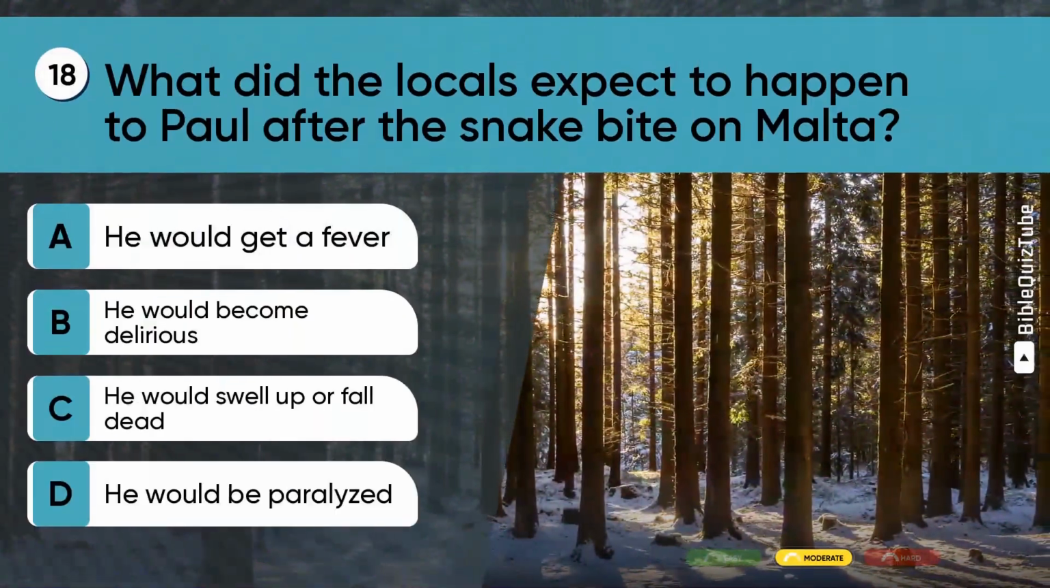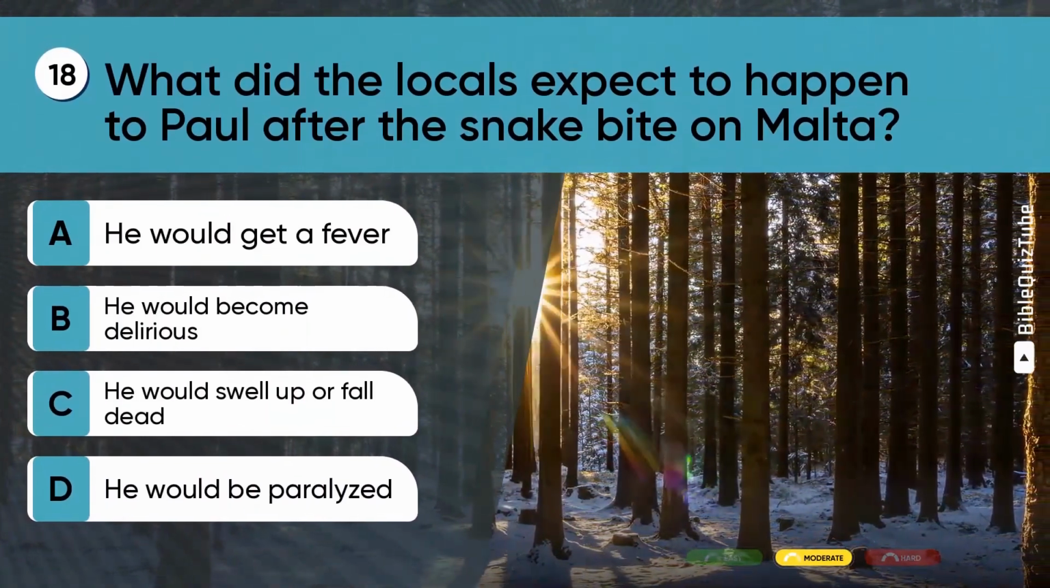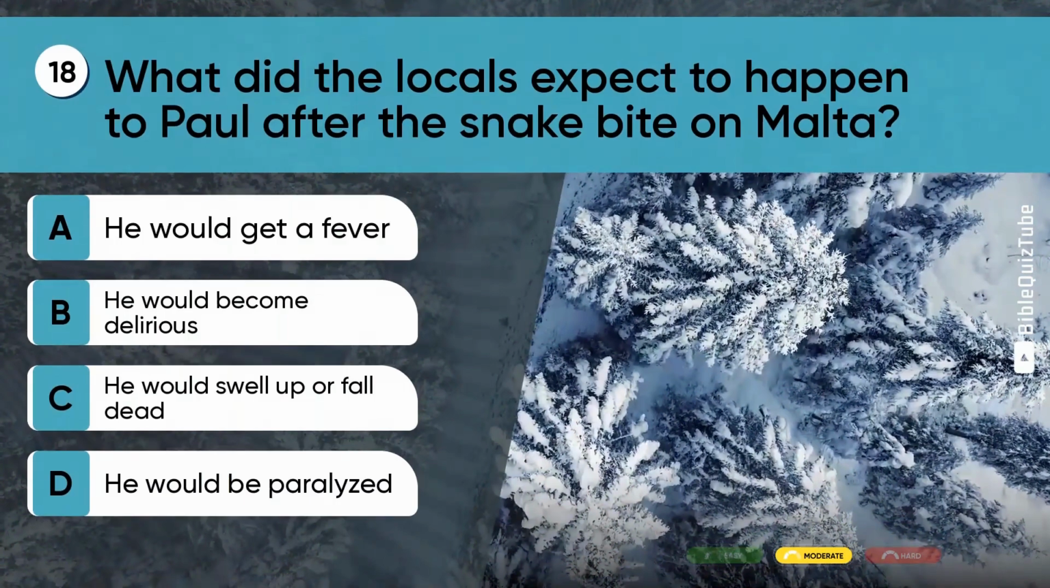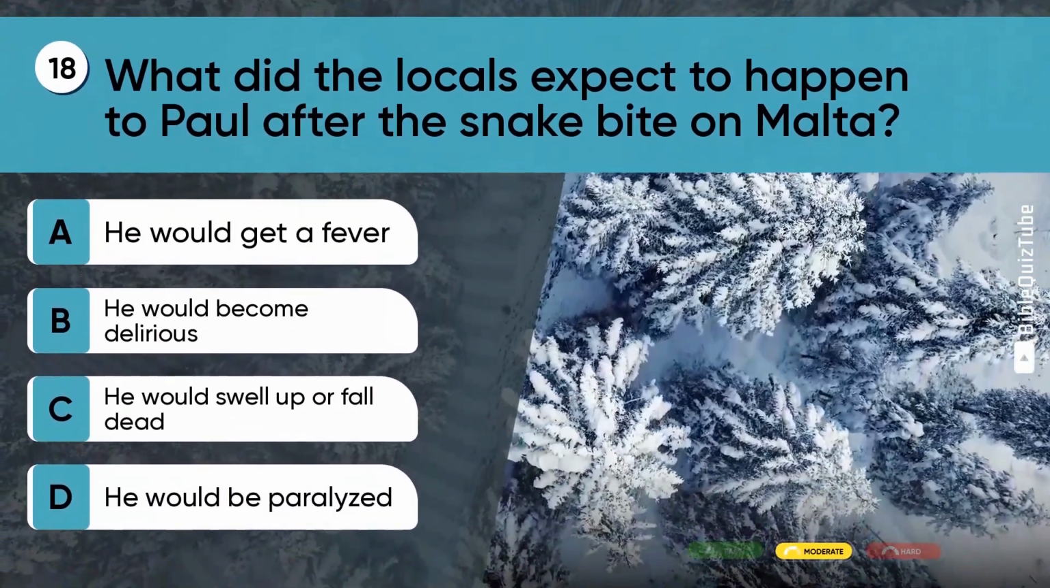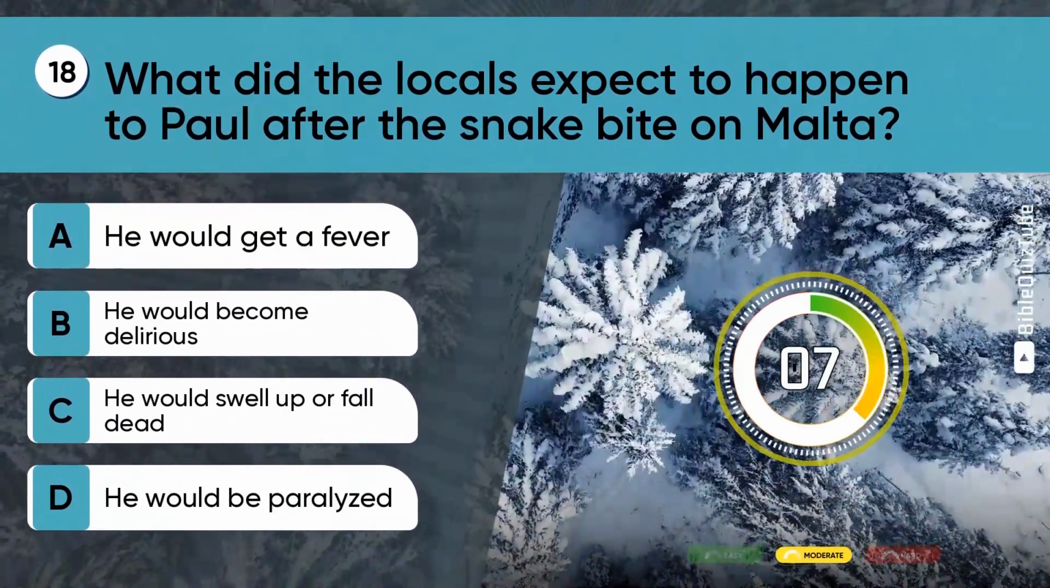Question 18. What did the locals expect to happen to Paul after the snakebite on Malta? A. He would get a fever. B. He would become delirious. C. He would swell up or fall dead. D. He would be paralyzed.